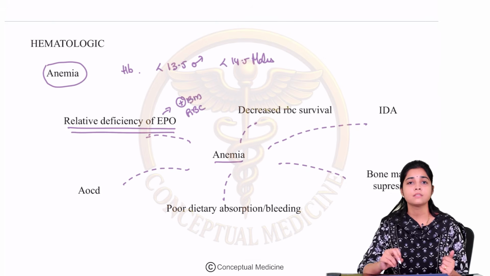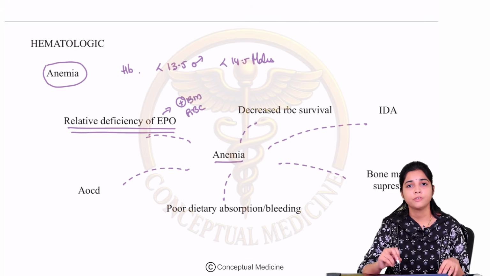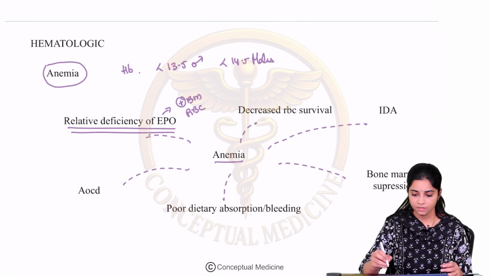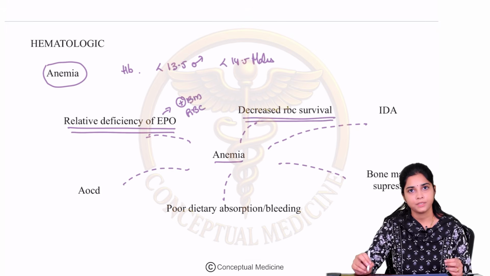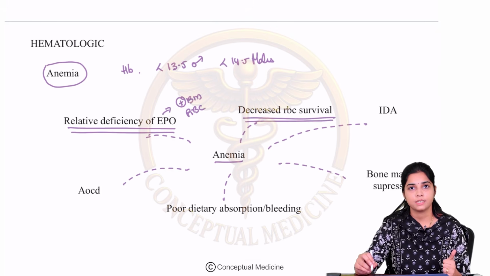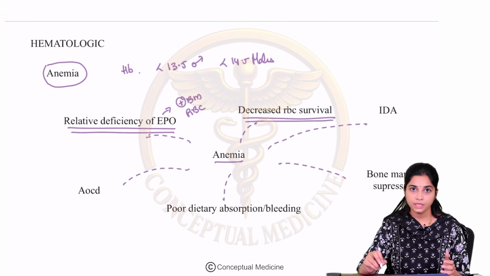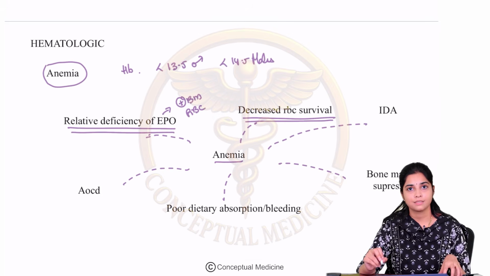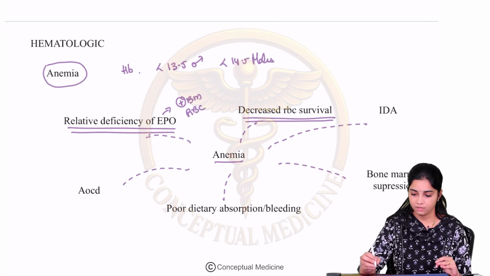So erythropoietin is a stimulation for hematopoiesis, right? Whenever there is kidney failure, erythropoietin is not produced properly and you can have anemia. Apart from that, CKD is a pro-inflammatory state and it is associated with decreased RBC survival. So this itself can cause anemia.